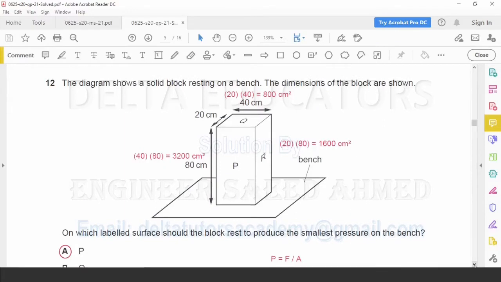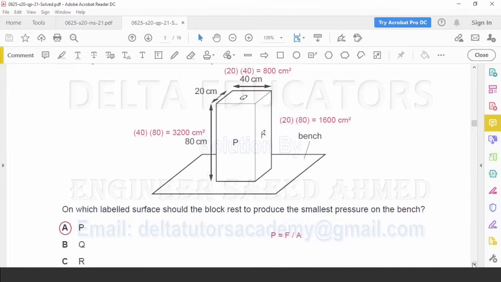Question number 12. The diagram shows a solid block resting on a bench. The dimensions of the block are shown. Here we have a block. This face is P, it is R, it is Q, and the dimensions are given. It is 80 cm, this width is 20 cm, and this dimension is 40 cm. On which labeled surface should the block rest to produce the smallest pressure on the bench?